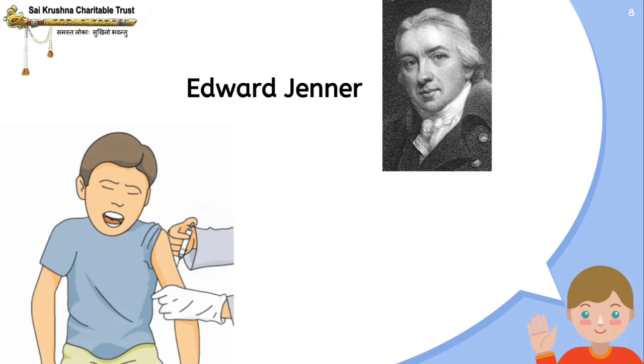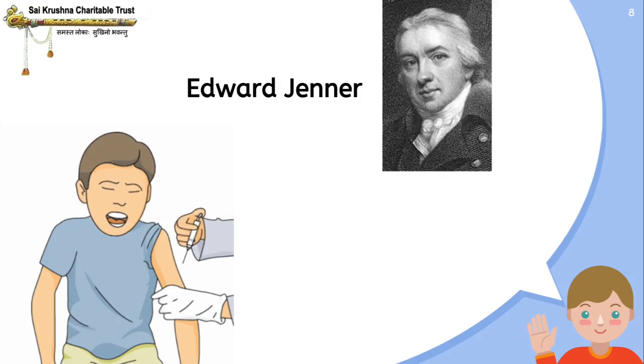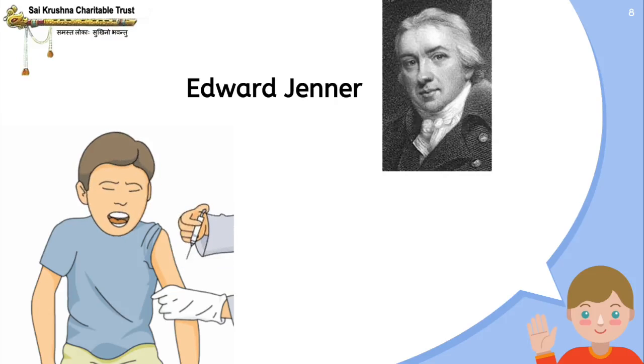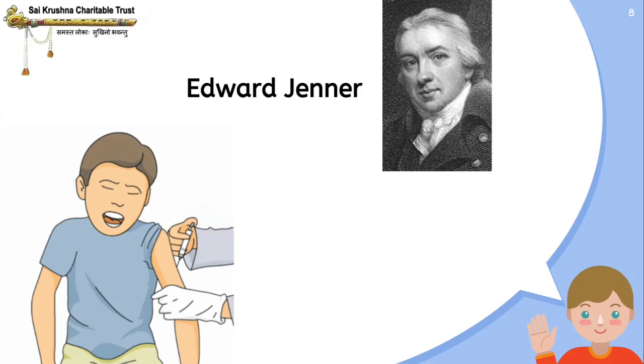So there was a scientist by the name Edward Jenner who injected material from the cowpox virus into an 8-year-old boy with a hunch that this would provide people with the protection needed against the smallpox virus. This was a success. The 8-year-old boy was protected against the disease, and this went on to become the first ever vaccine.